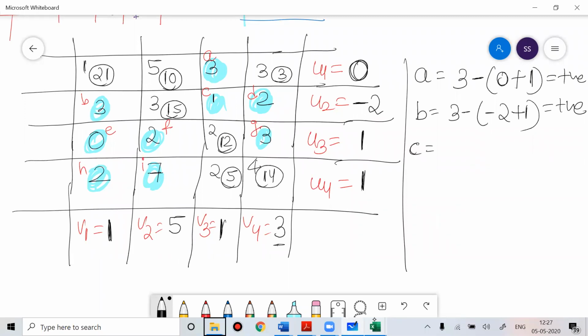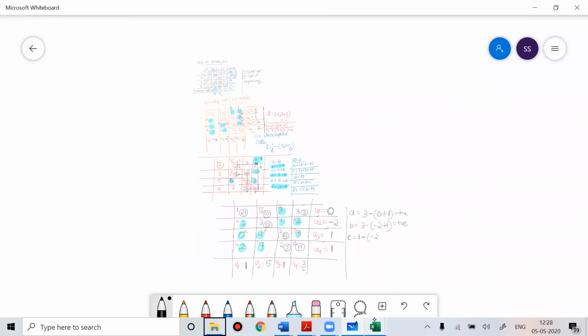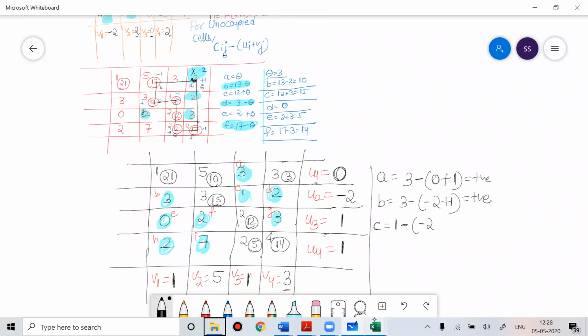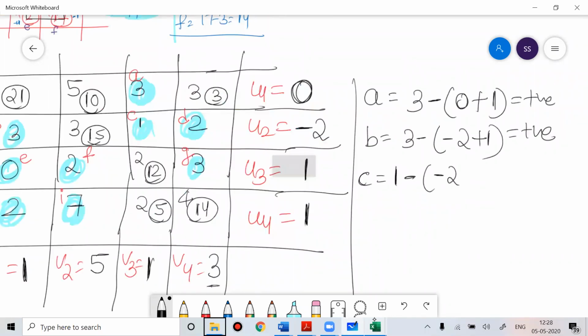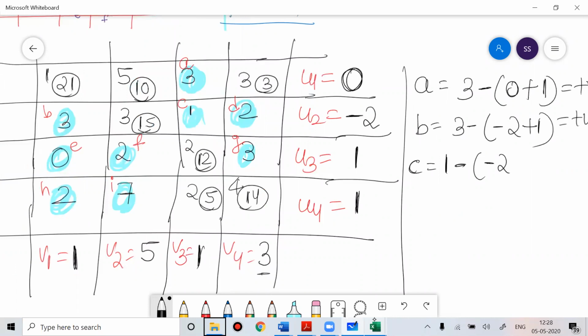C, the cost is 1. So 1 minus, the cost is minus 2. C is 1 minus, this is minus 2, and this is plus 1. So this would be 1 minus of 1, positive only. And so you got C.